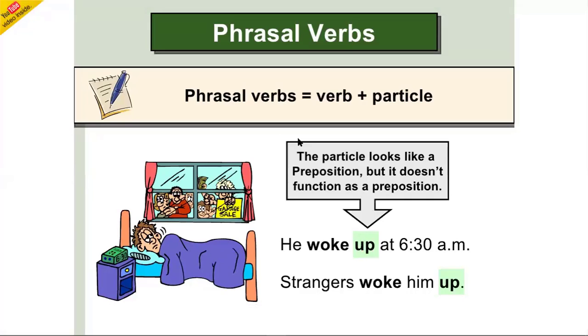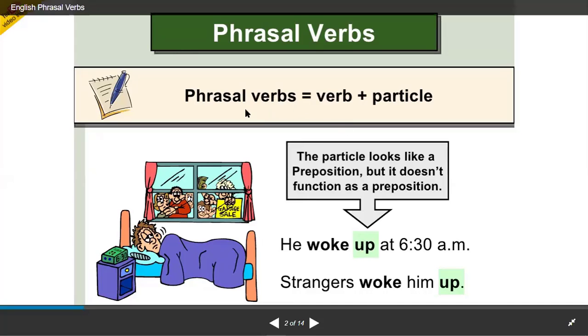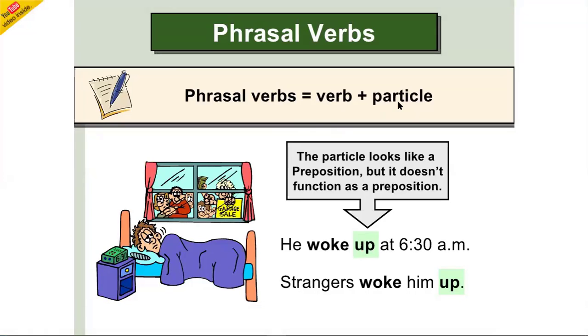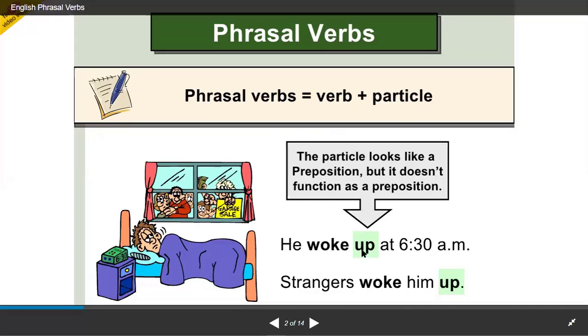So as Mustajab told us, phrasal verbs are a combination of words. Okay, so phrasal verbs equal verb plus particle. Now particle is another word. Consider it another word. So there would be a verb plus another part, another word, another particle. For example, here is a sentence: he woke up at 6:30 a.m. Now here, up is a particle. The particle looks like a preposition but it doesn't function as a preposition.